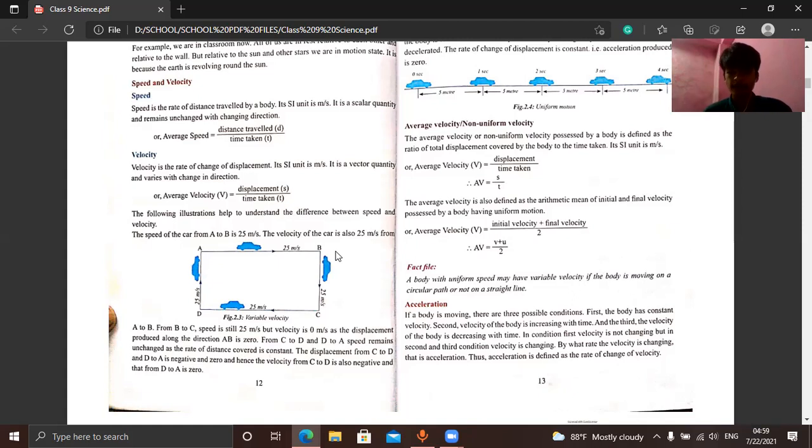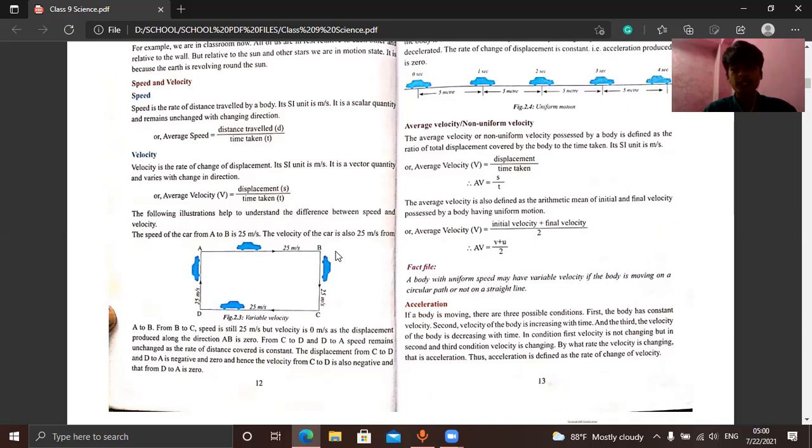If it is a straight line, then we consider it as distance and displacement both. So distance and displacement are equal. That's why the speed and velocity of the car are equal, which is 25 meters per second. I have to add, it's easy.